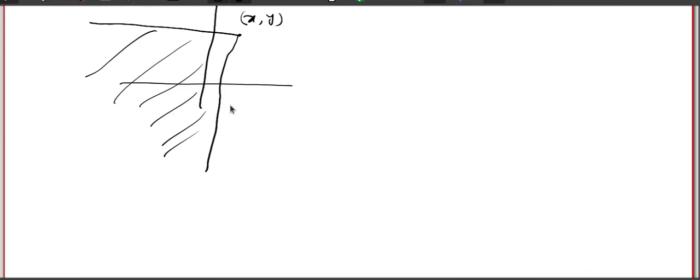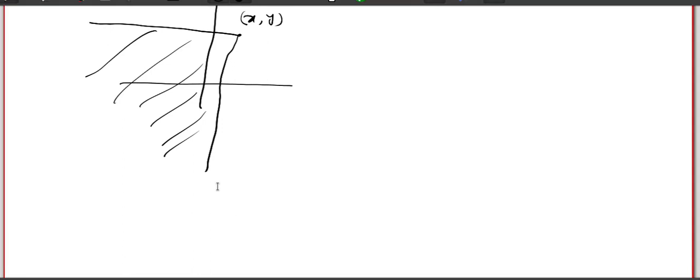If I push x to minus infinity, keeping y fixed, this line goes towards minus infinity, and that means I will be left with nothing. Similarly, if I push y to minus infinity, this line will move in this direction, and finally I will not have any point in the R square. So that means the probability will be 0.